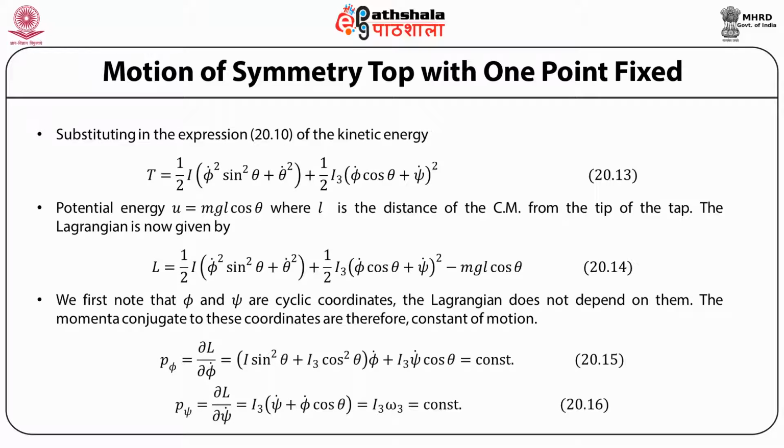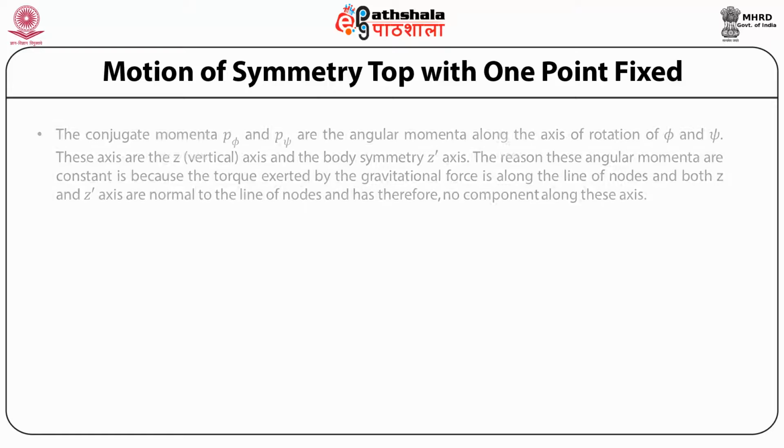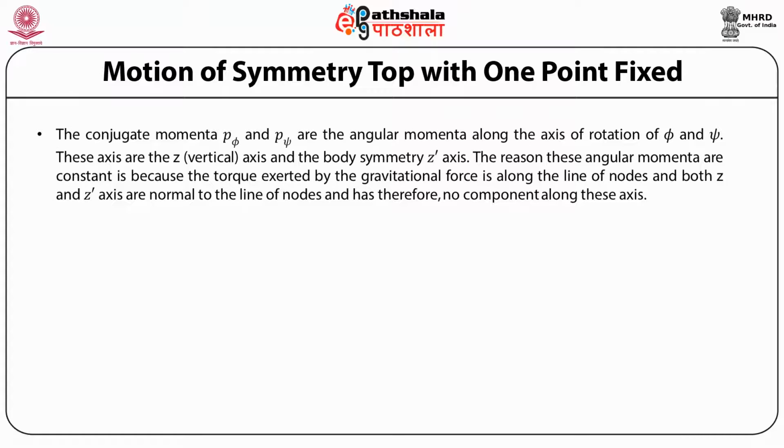Therefore, the momenta conjugate to these coordinates are constants. Namely, p phi, the momentum conjugate to the Euler angle phi, given by the partial derivative of L with respect to phi dot, is constant, and likewise the conjugate momentum to the Euler coordinate psi, given as p psi equal to the partial derivative of L with respect to psi dot, is also constant. Now these conjugate momenta p phi and p psi are the angular momenta along the axes of rotation of phi and psi. And what are the axes of rotation of phi and psi? These axes are the z-axis, that is the vertical axis, and the body symmetric z prime axis.